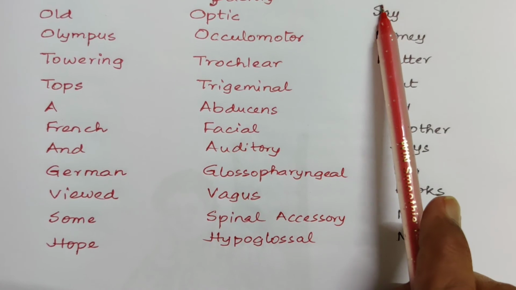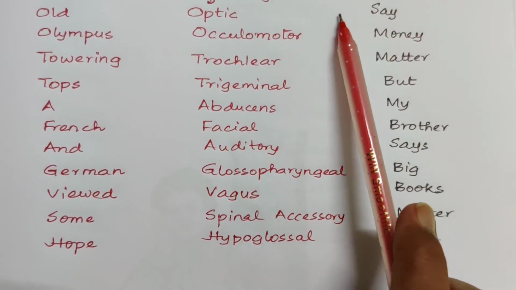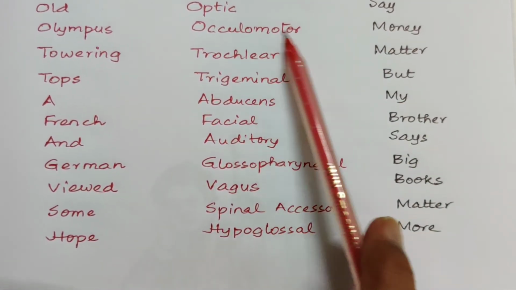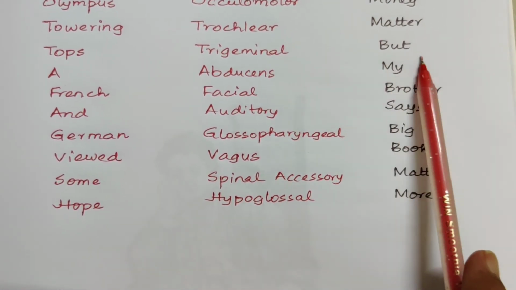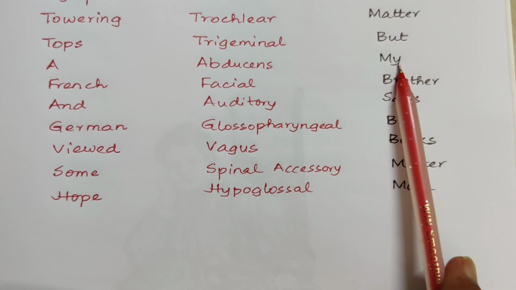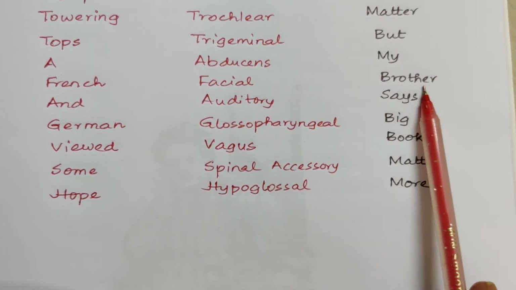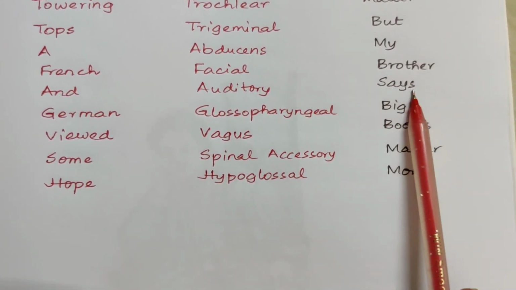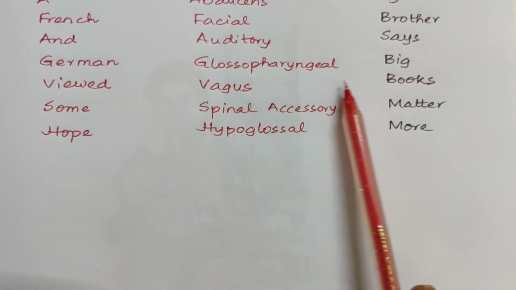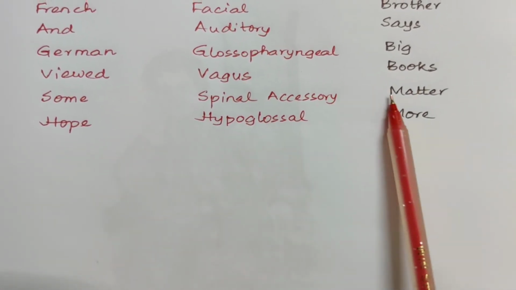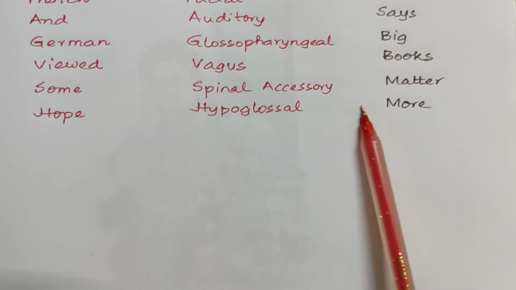First is olfactory, that is sensory. Optic is also sensory. Oculomotor is motor. Trochlear is motor. Trigeminal is mixed. Abducens is motor. Facial is mixed. Auditory is sensory. Glossopharyngeal is mixed. Vagus is mixed. Spinal accessory is motor. Hypoglossal is motor.